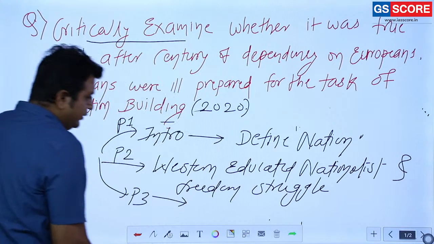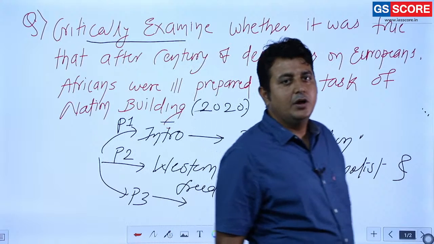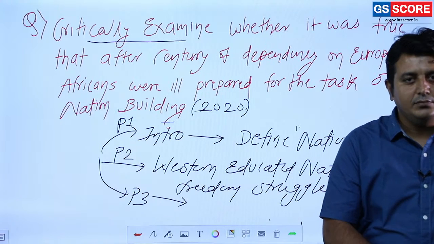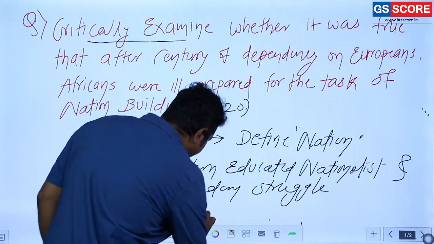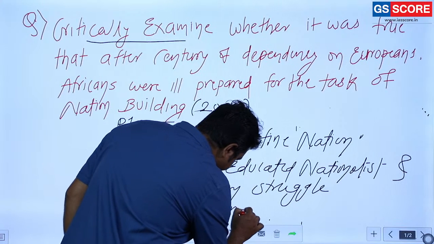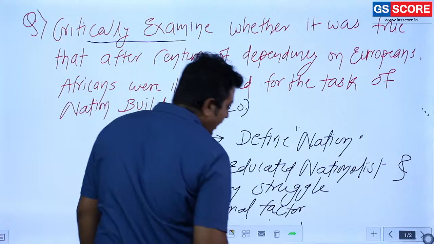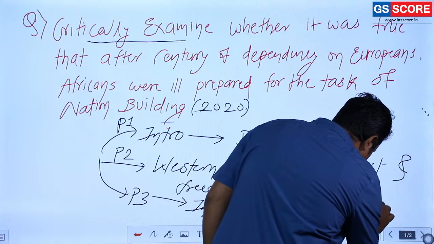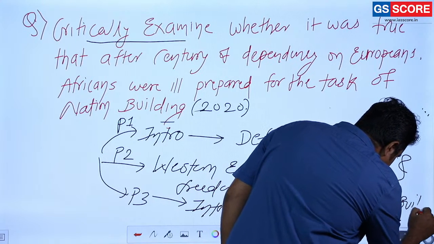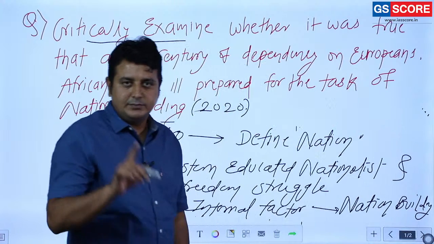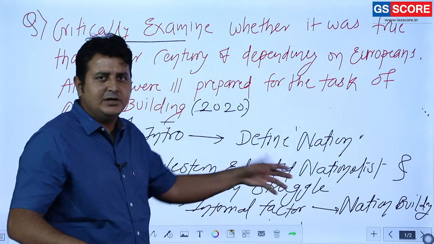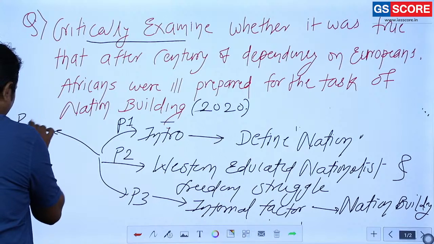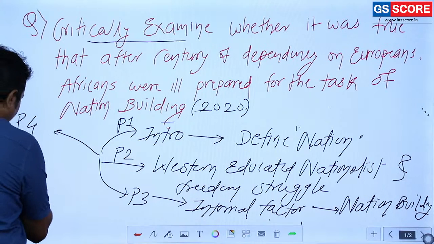So in part 3, you are going to mention limitations. That means whatever we have discussed now, internal factors, that is limitation in the process of nation building. Clear everyone? Internal factors, internal disharmony and so on. Next important thing, part 4. What you are going to discuss in part 4? External factors.